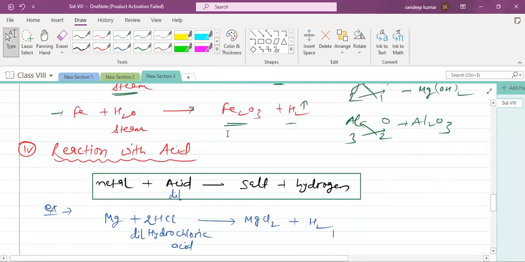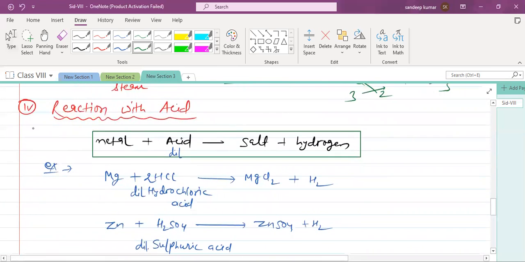Next very important reaction is what? Reaction with the acid. Okay. Generally, metals react with a dilute acid. It gives you salt and hydrogen. For example, magnesium reacts with dilute hydrochloric acid. It gives you what? Salt, magnesium chloride plus hydrogen gas.